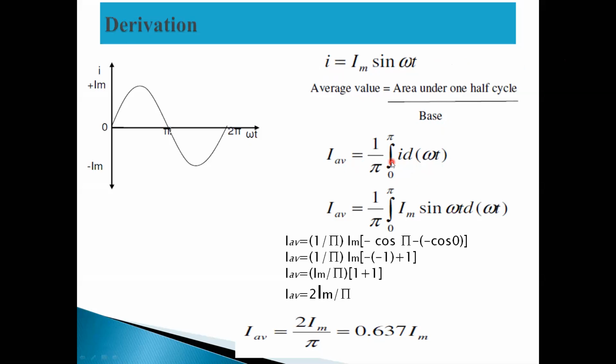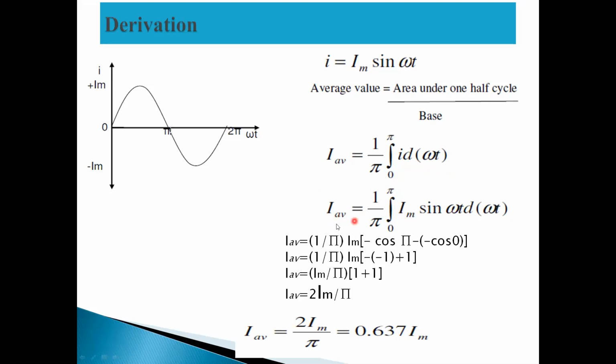Substituting equation 1 in the above equation, we get